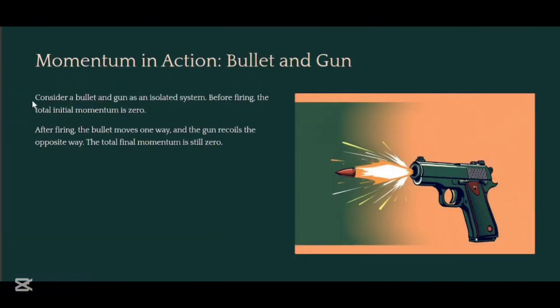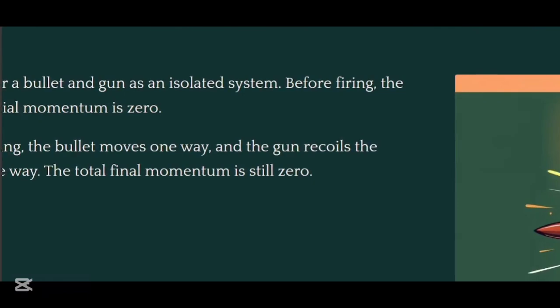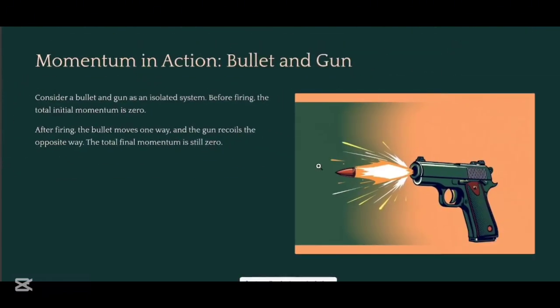Let's have an example. Consider a bullet and a gun in an isolated system. Before firing, the total initial momentum will be zero. But after firing, the bullet will move one way and the gun will recoil the opposite way. The total final momentum will be zero.